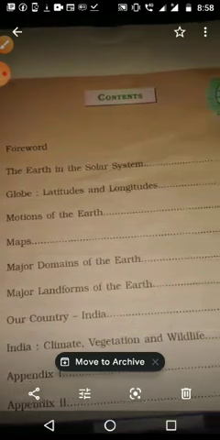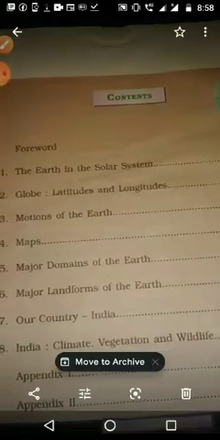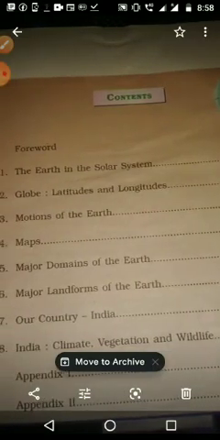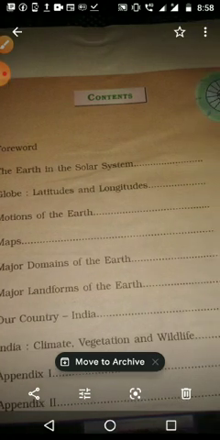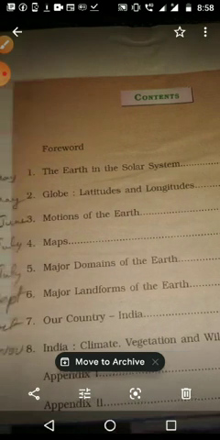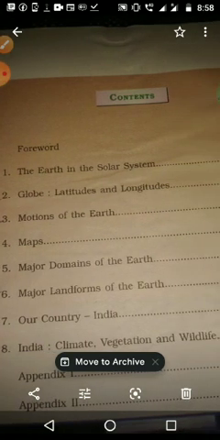Next it was the globe chapter, in which we studied about latitude and longitude. And the third chapter, motion of the earth, with that we get the climate and seasons, like that things we studied. Then comes the map. It is important even after 10th standard or afterwards also. We want to understand the major things that are there in maps, like symbols, like that things we studied.